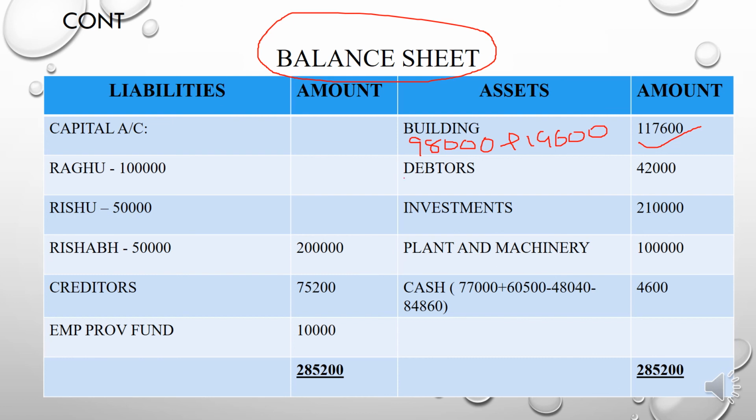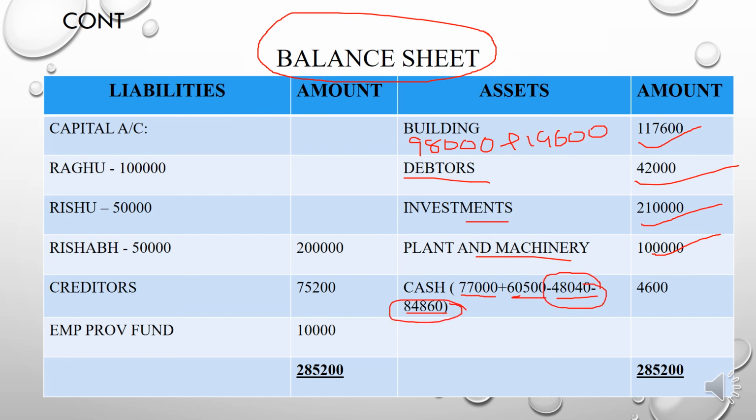And you need to record the debtors amount, investment amount and plant and machinery amount. Okay, and here cash includes the cash in the old balance sheet, and also the cash from the partners' capital account, or the surplus amounts.